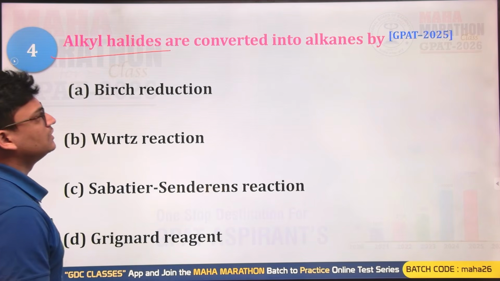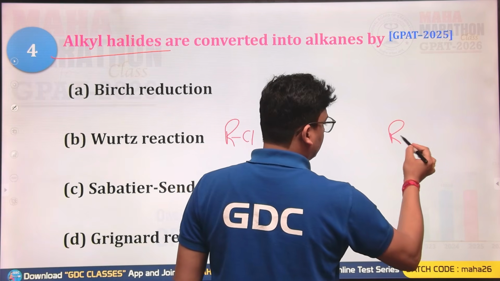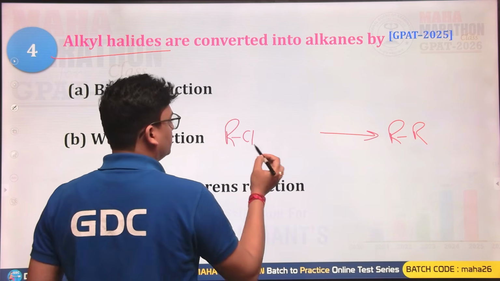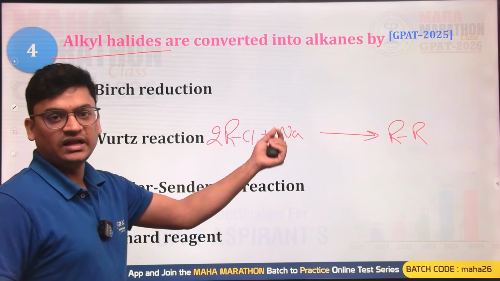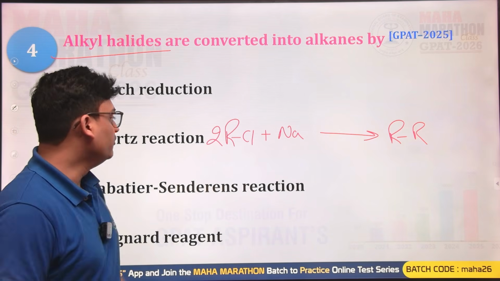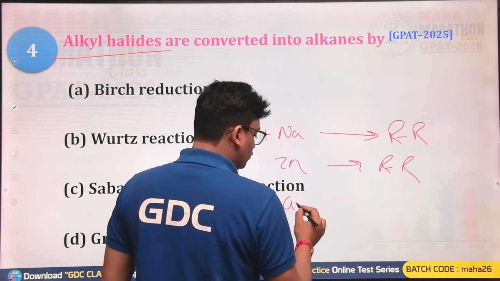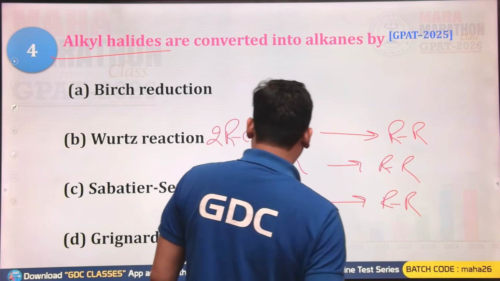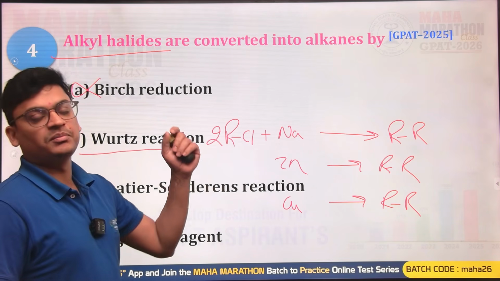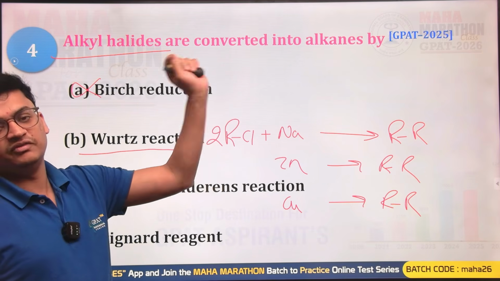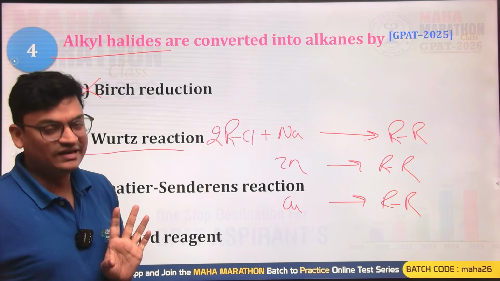Next: alkyl halides are converted into alkanes. You have an alkyl halide and you are getting an alkane. How can this be done? If you use 2 moles of alkyl halide with sodium metal, you will have alkane formation. If you use zinc metal, you can also get alkane, and with copper it can also form alkane. Birch reduction is used for the preparation of trans-alkene when we use an alkyne as the substrate and react it with hydrogen in the presence of Lindlar catalyst.